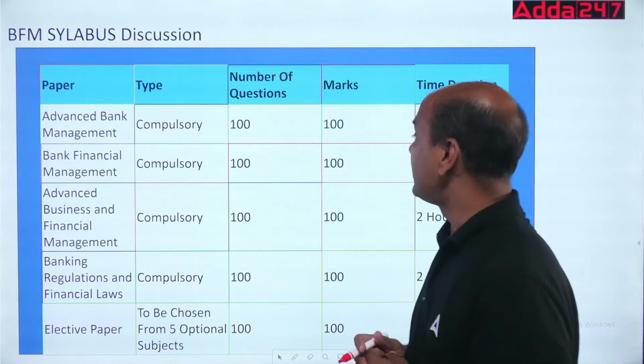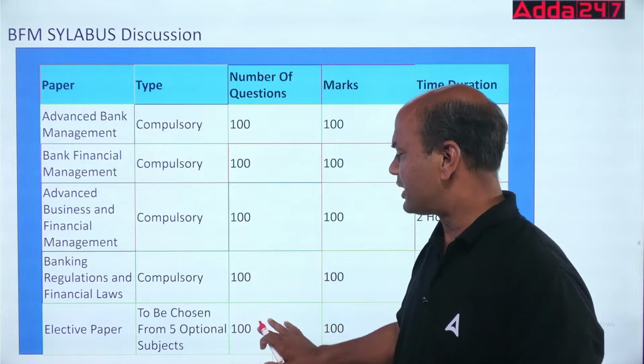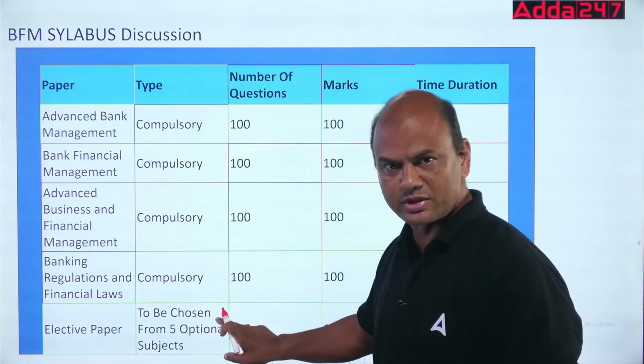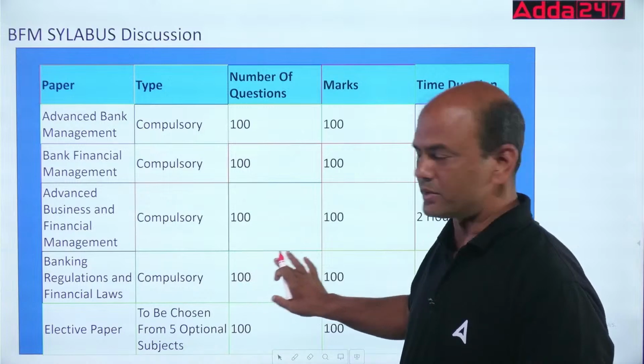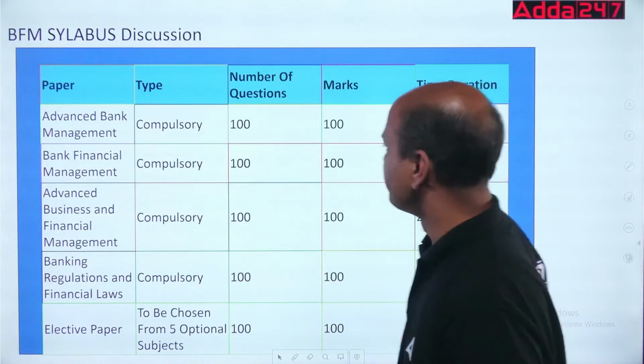And importantly, see this. I have taken this part; this part is electives, to be chosen. These 4 subjects are the compulsory ones. So now let's move on to BFM.